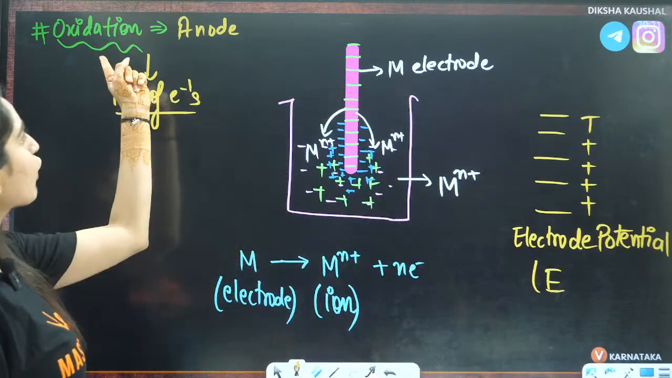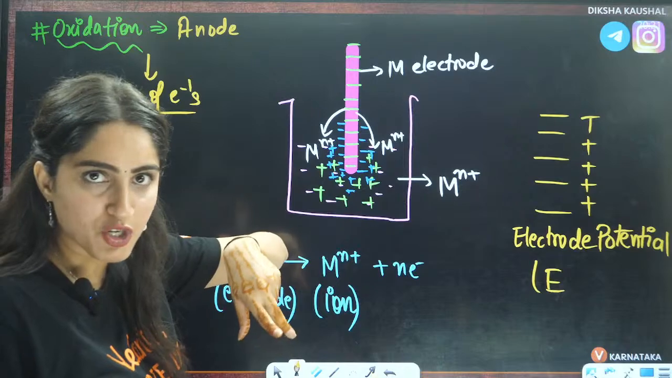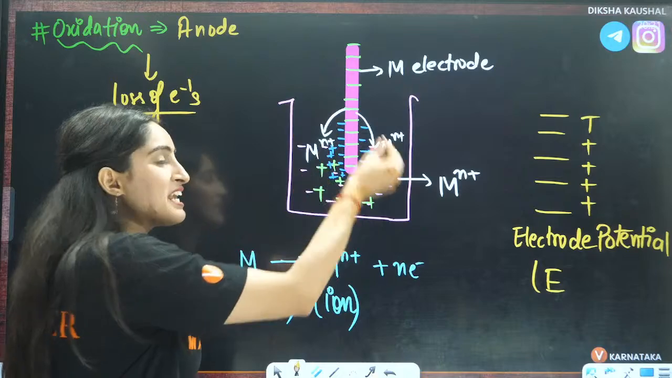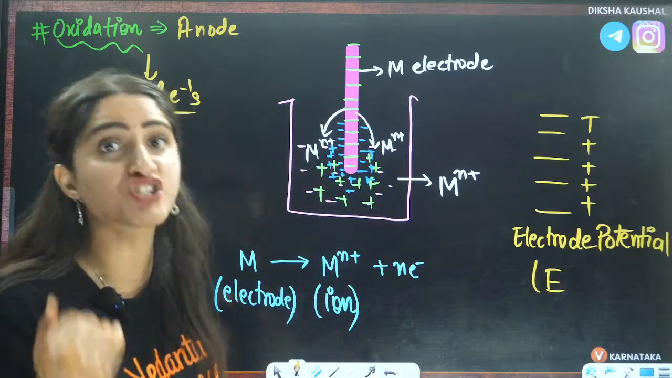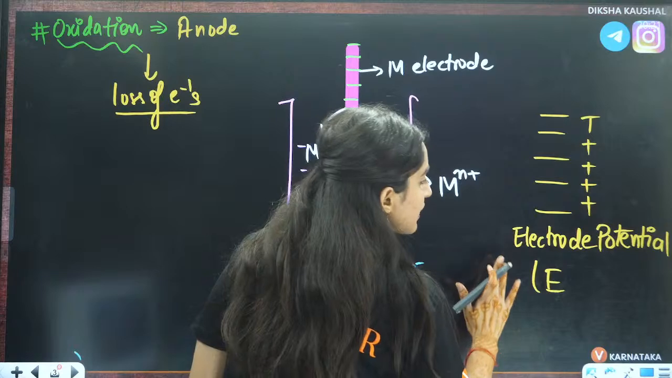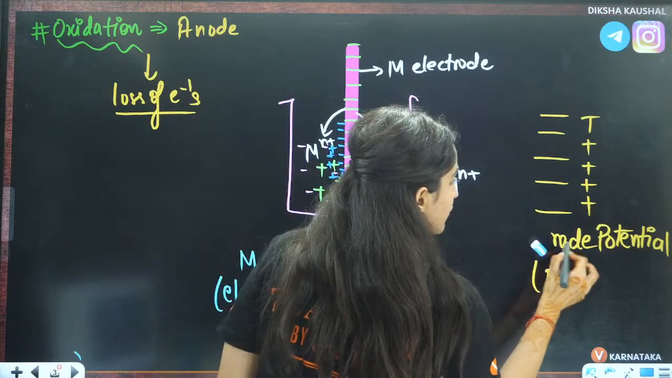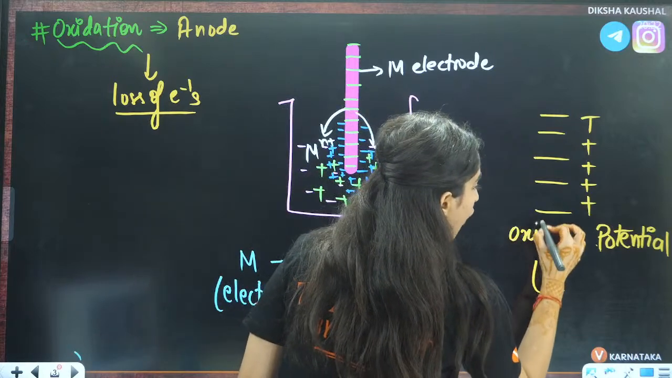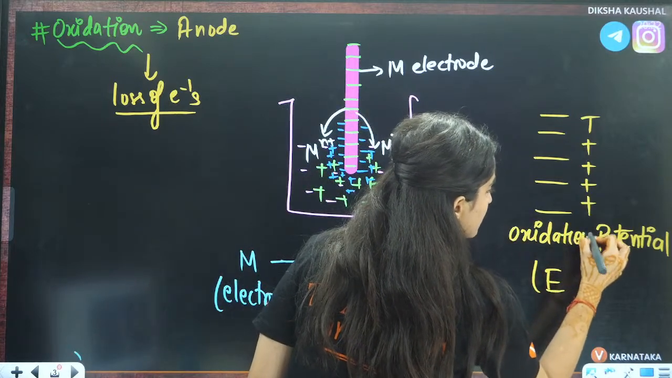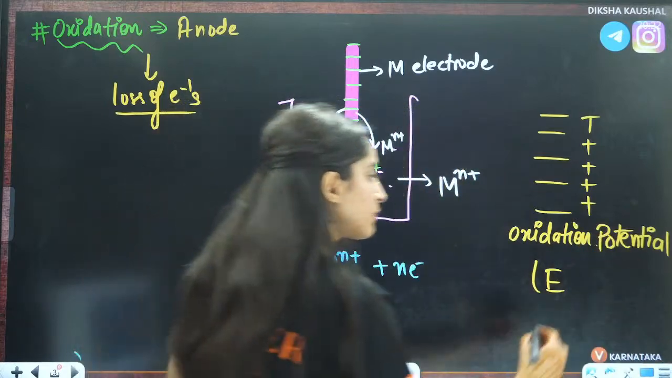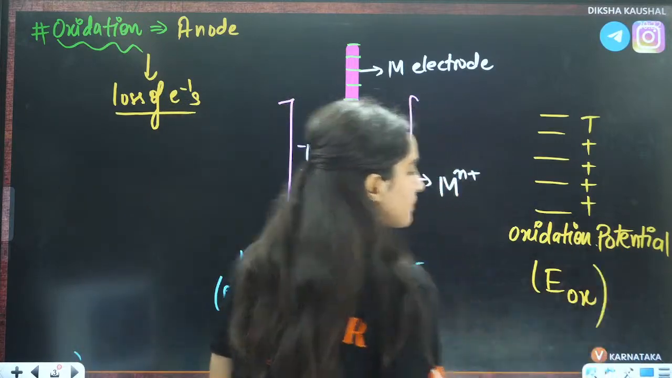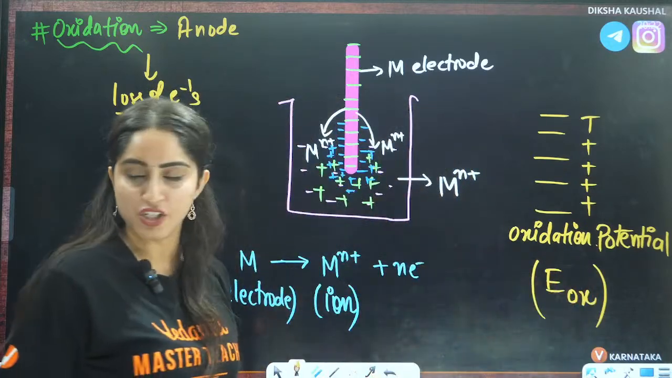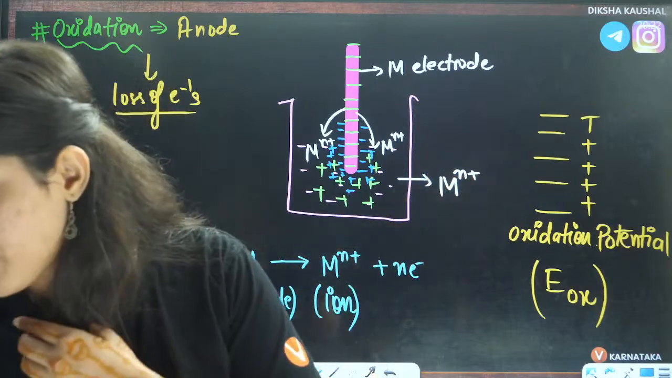Now, I am talking about the case of oxidation. Here this is happening because of oxidation. This electrode potential is developing because of oxidation. So I'll say this is oxidation potential. So instead of writing electrode potential, what will we write? Oxidation potential. Okay, so you can write oxidation potential, right? That is denoted by E_ox, the electrode potential in case of oxidation. Is that clear to everybody?